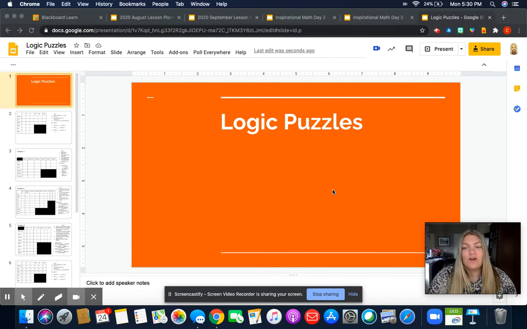We're going to finish on some logic puzzles. I've always enjoyed doing these. I think it's really cool. I'm just going to explain how to go about solving these different puzzles.